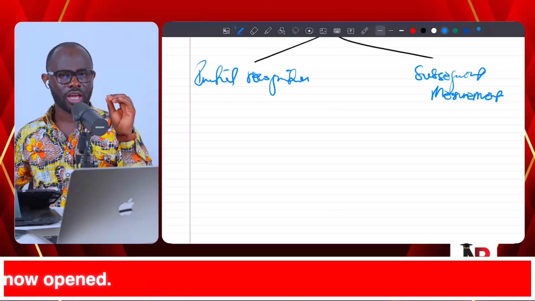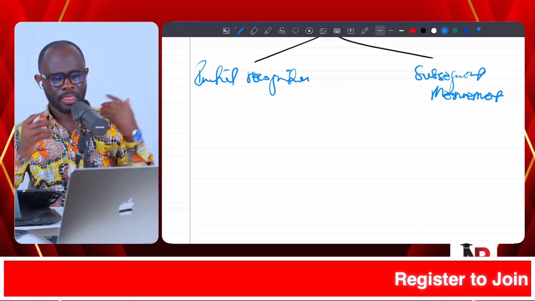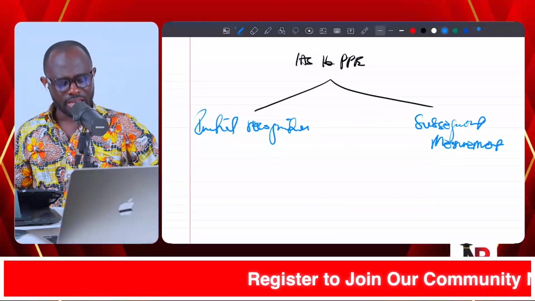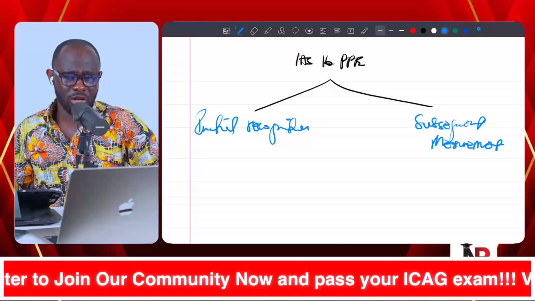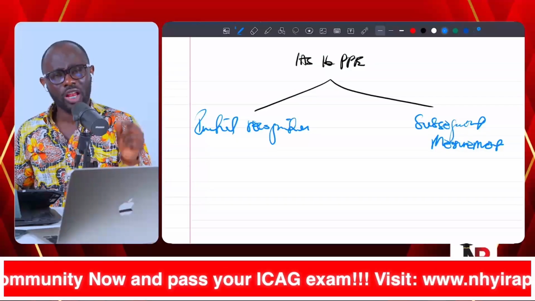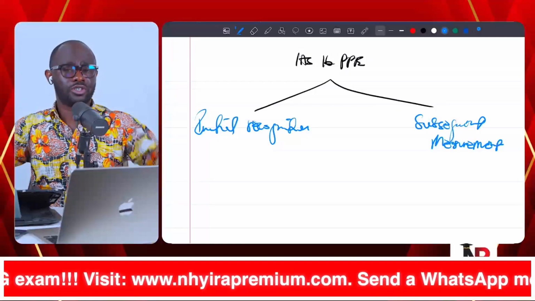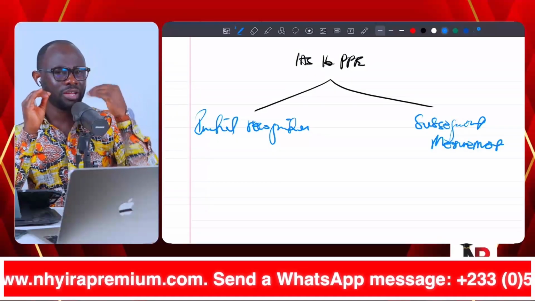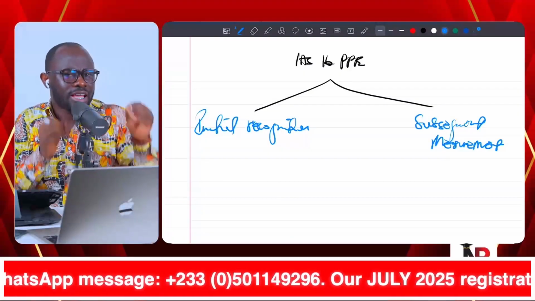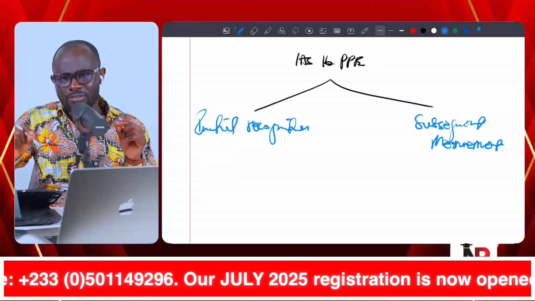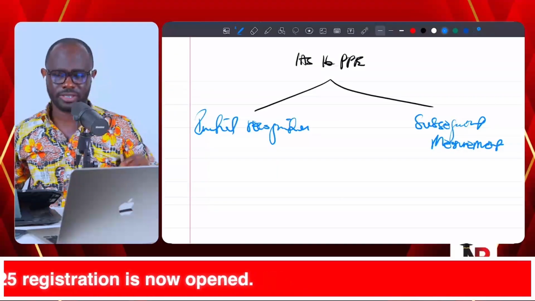Now, when it comes to initial recognition, what do we say? According to IAS 16, the initial cost of an asset shall be the purchase or acquisition cost or construction cost, plus all other directly attributable costs incurred in bringing the asset to its present use. And so when you are dealing with IAS 16, on the initial recognition of property, plant, and equipment, there are certain accounting standards that may come to town depending on the context of the question.